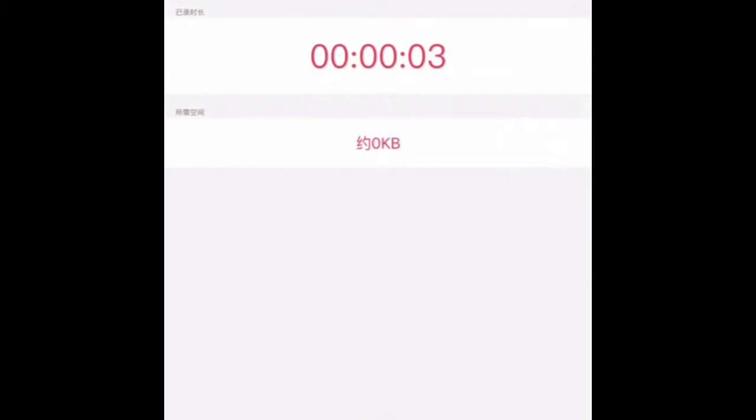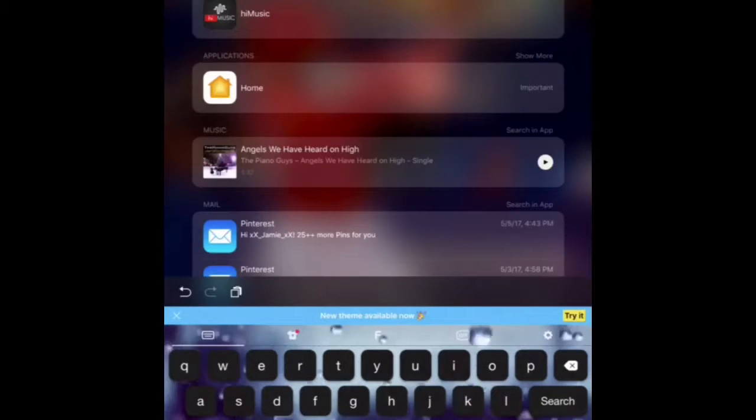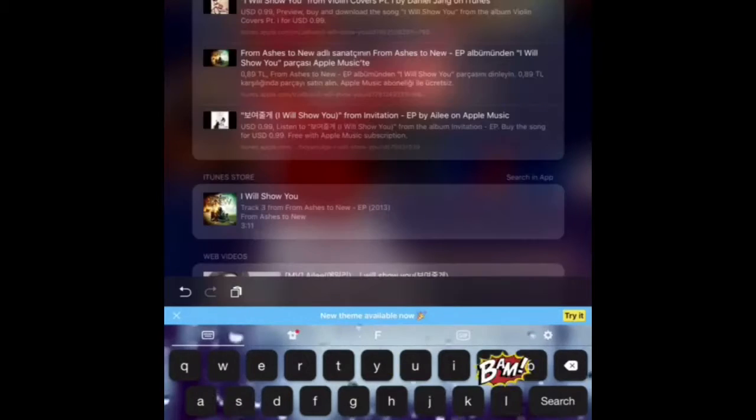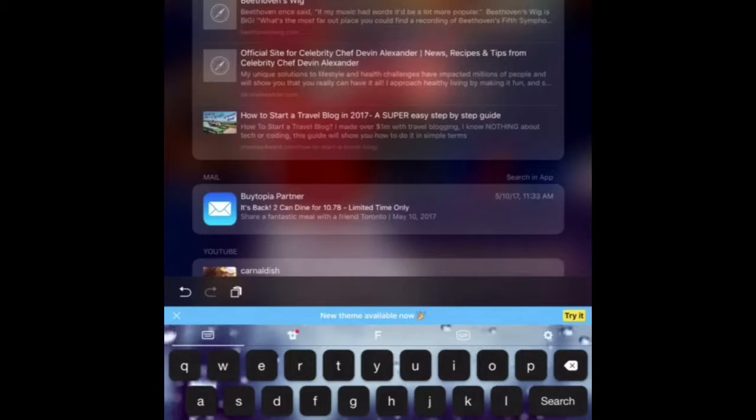Hey everybody, in today's video I will show you how to get a keyboard something like this. You can see it texting right now, so it works 100%. And look, you could even search it up on Google, and you could even see that bang effect every time you tap on one of the letters. Sorry for background noises, but let me show you how to do it.